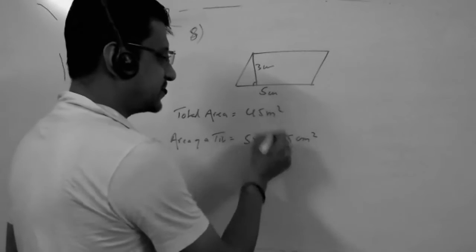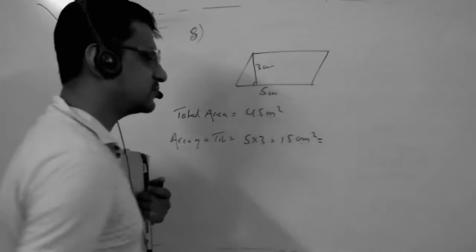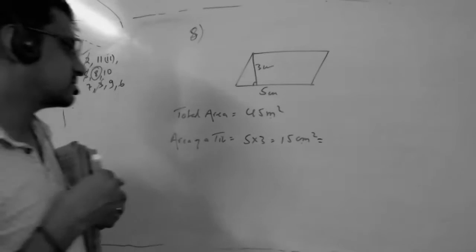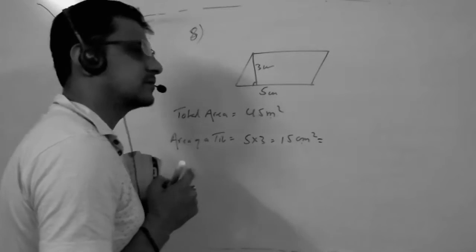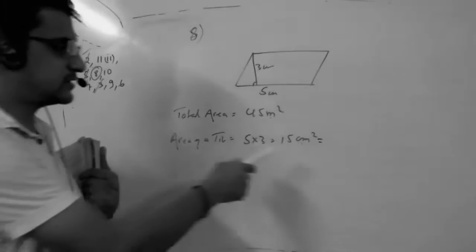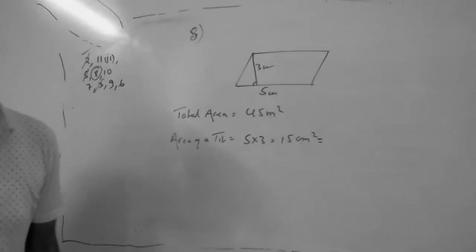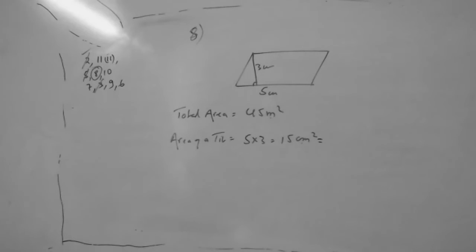Now this is in meter, this is in centimeter. So we'll convert this into meter. What we will do, Chetna? To convert this into meter square, what we will do?